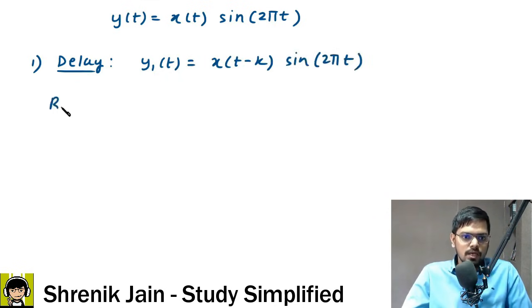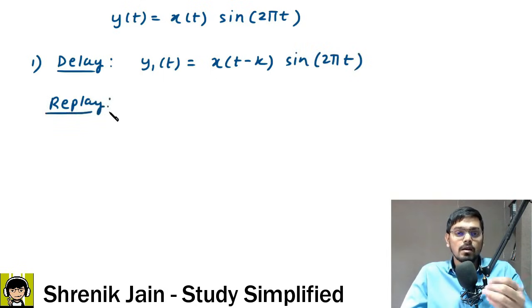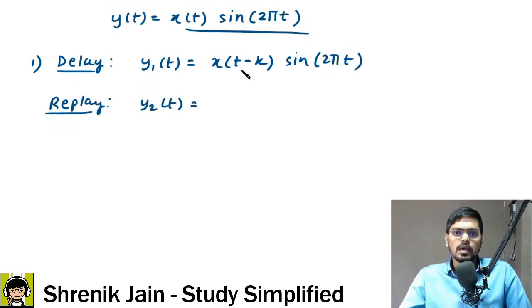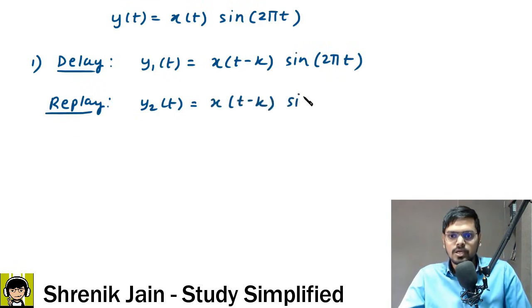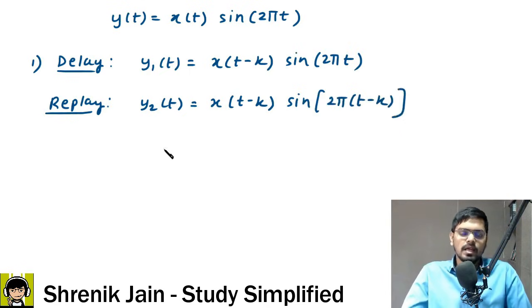What if I do the replace? Sir, whom to replace? Everywhere, wherever t is there, replace by t minus k. So my output now would look like this: wherever t is there, in input, in coefficient, wherever it is, replace t by t minus k, and now check whether y1 of t and y2 of t are same or not.